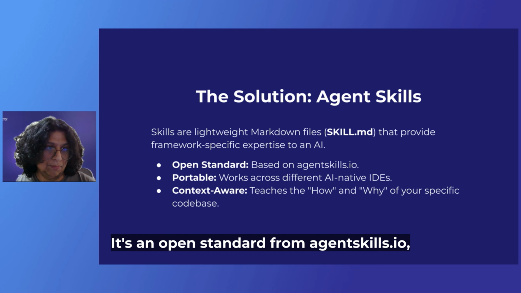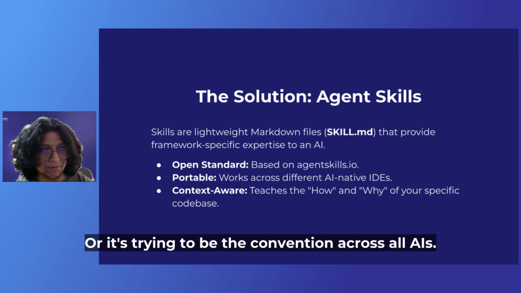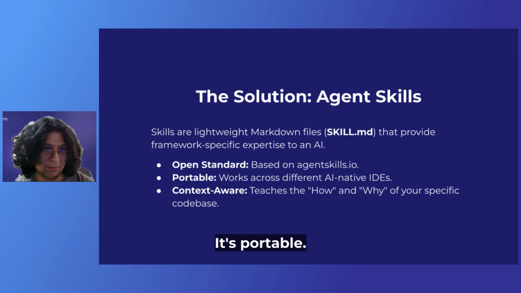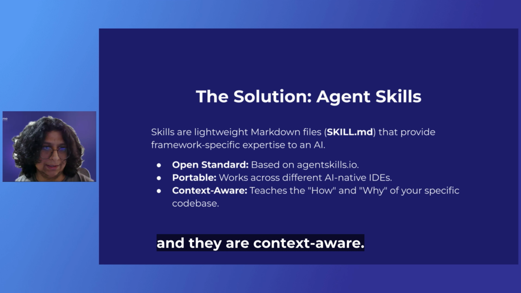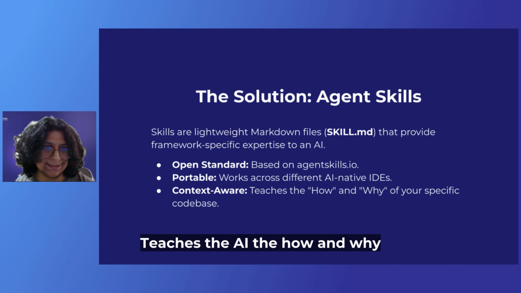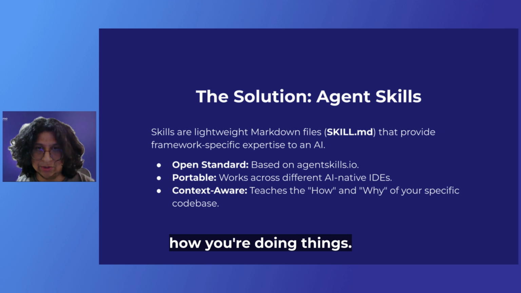It's an open standard from agentskills.io, so it's trying to be the convention across all AIs. It's portable. You can use them across any IDE, and they are context aware. It teaches the AI the how and why of your specific code base, or how you're doing things.